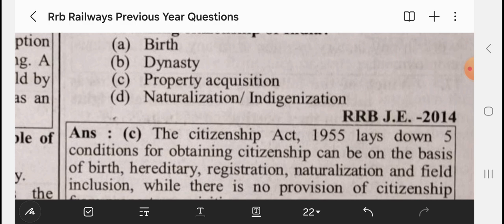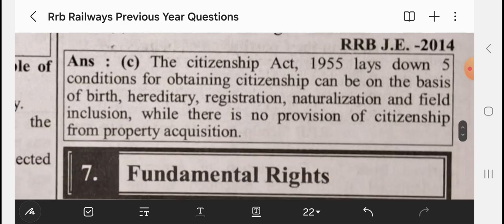The Citizenship Act 1955 lays down 5 conditions for obtaining citizenship, and that can be on the basis of birth, hereditary, registration, naturalization, and inclusion of territory. While there is no provision for citizenship from property acquisition.